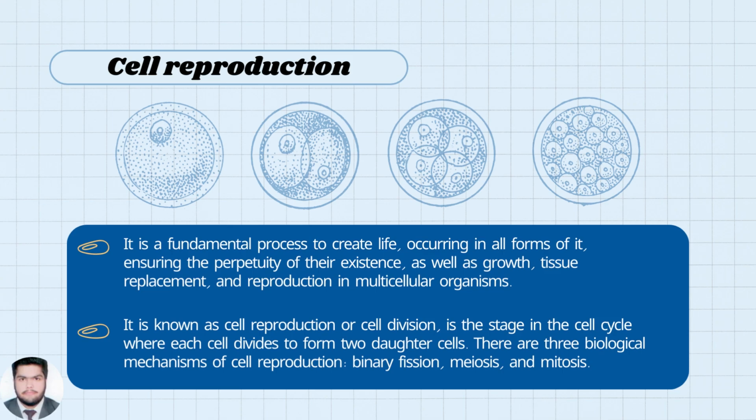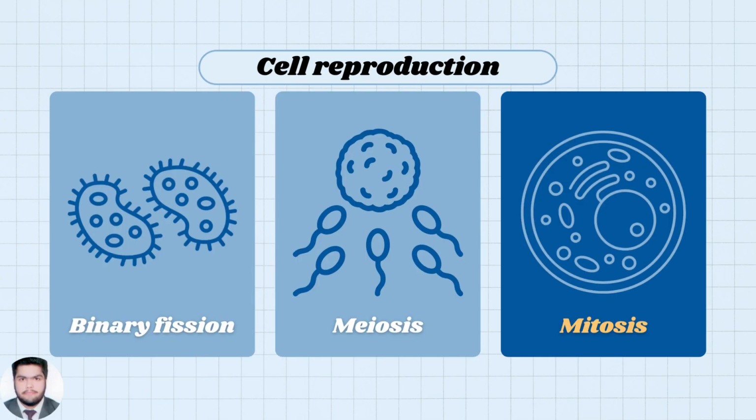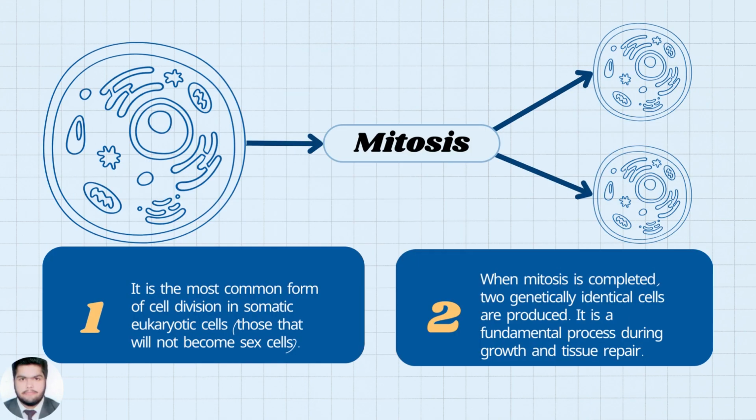Point 2. It is known as cell reproduction or cell division. It is the stage in the cell cycle where each cell divides to form two daughter cells. There are three biological mechanisms of cell reproduction: binary fission, meiosis, and mitosis.